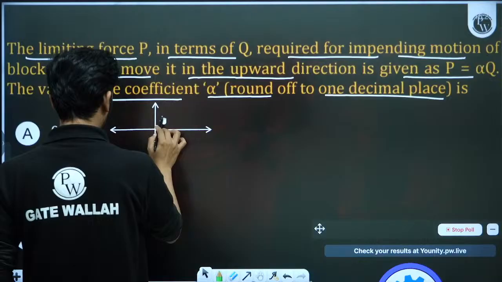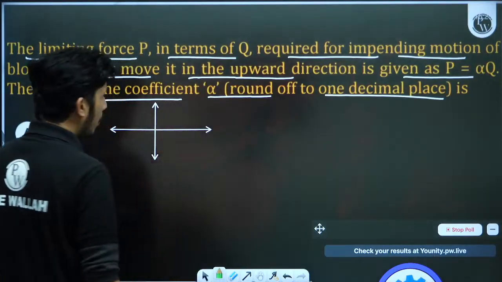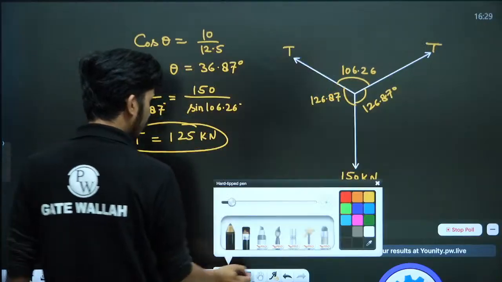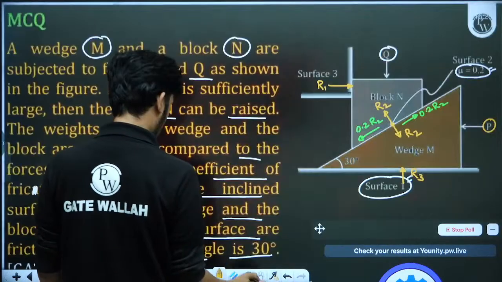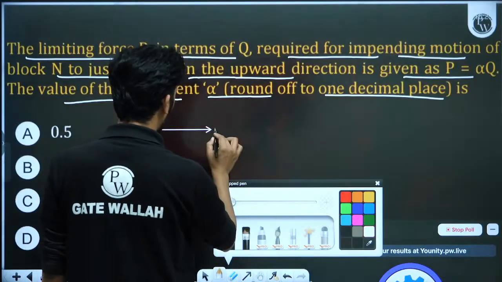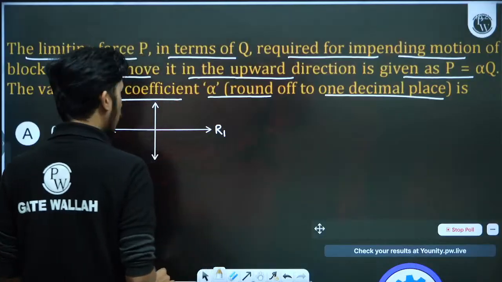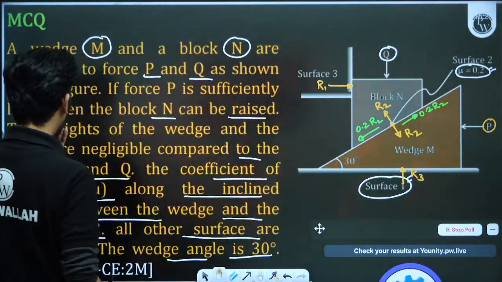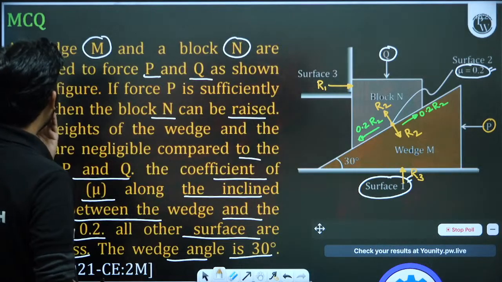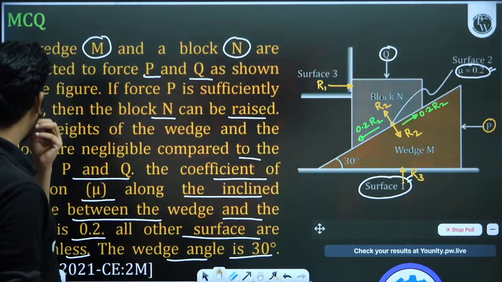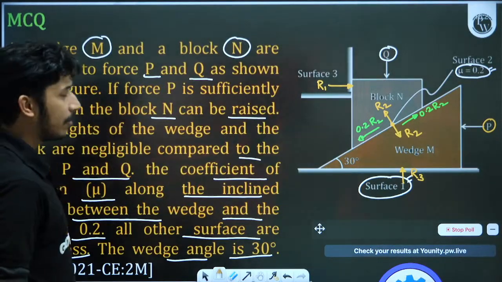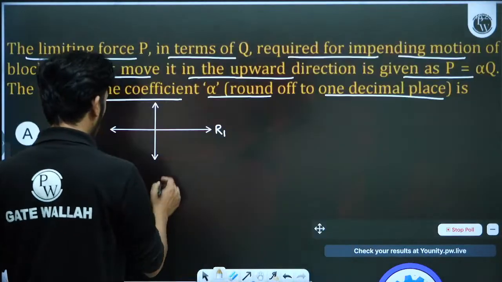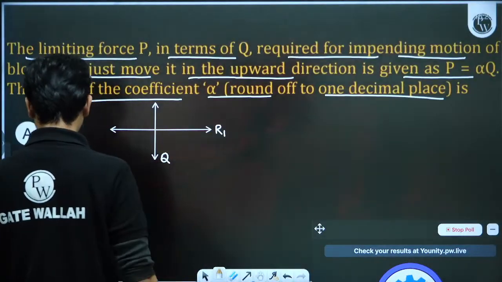For block Q, there will be one force R1, the reaction, applicable here. One more force downward would be the weight of Q, but the weights are negligible, so weight is not taken into account. The force Q is applicable.